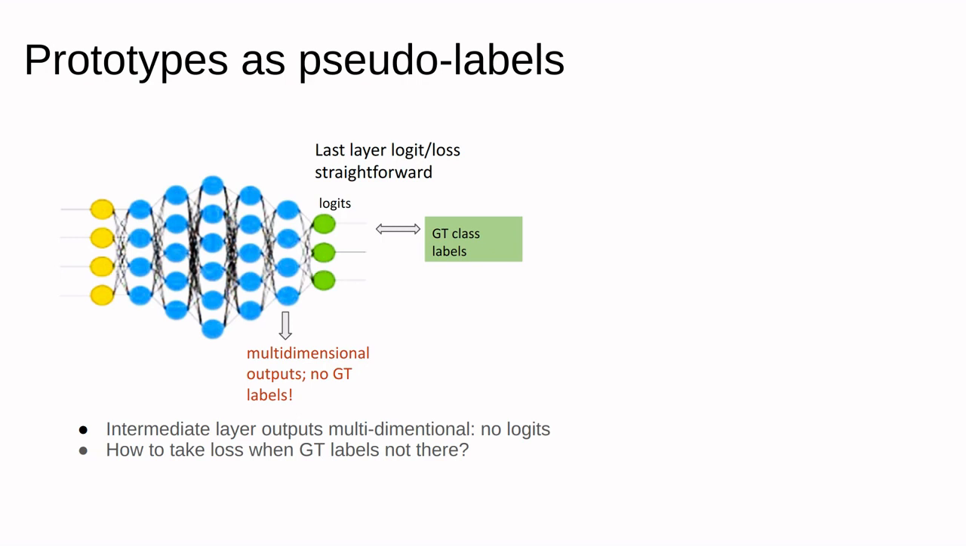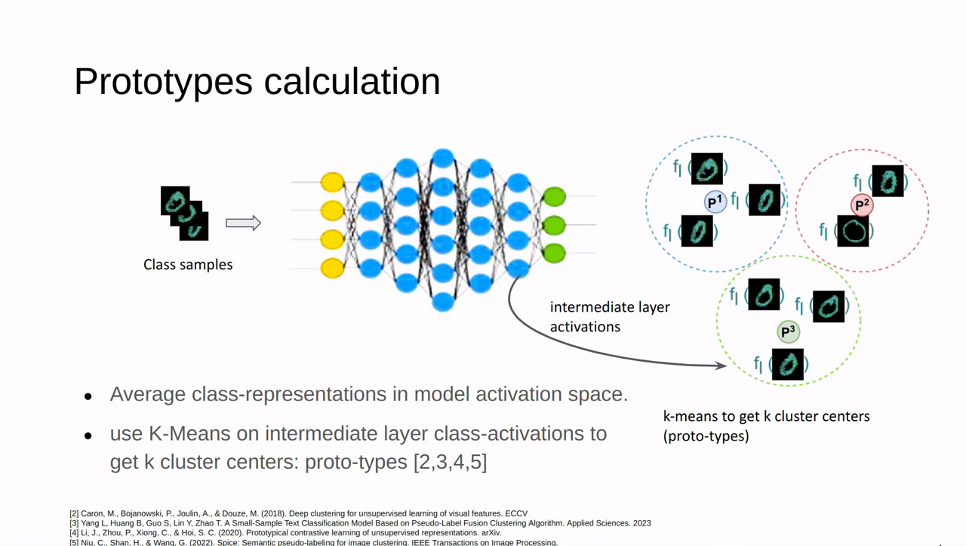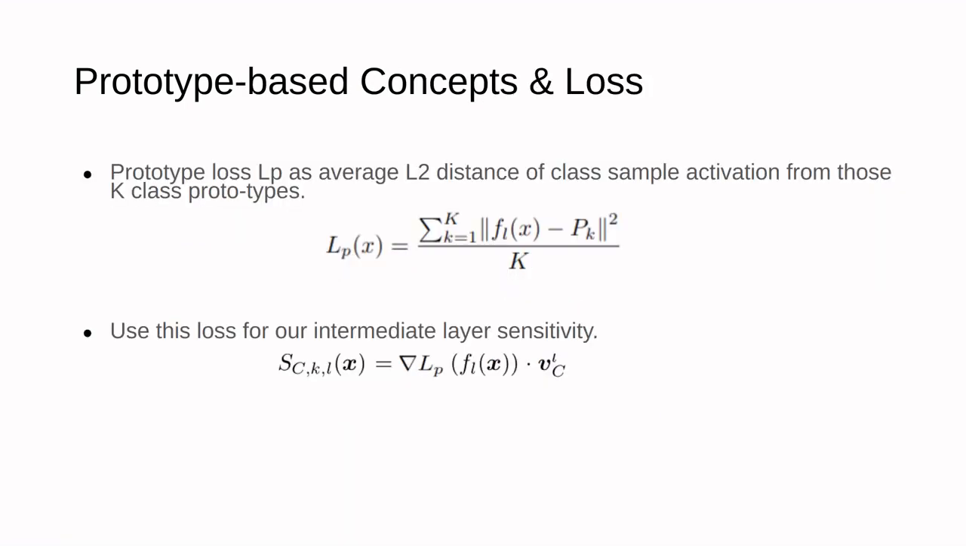Calculating the final layer sensitivity is straightforward due to scalar logits and availability of ground truth class labels used for loss calculation, while intermediate layers have multidimensional outputs and do not have any ground truth class activations available for loss. We combat this issue by use of pseudo-class labels called prototypes. For prototype calculation, first, we pass the class samples through the trained model M to get its activations in layer L. Next, we use k-means on intermediate layer class activations to get k cluster centers, the prototypes. We calculate prototype loss L_P as the average L2 distance of class sample activations from those k class prototypes and use this loss for our intermediate layer sensitivity.